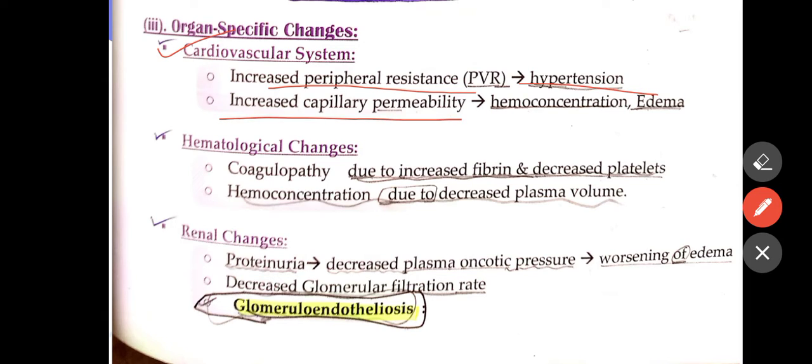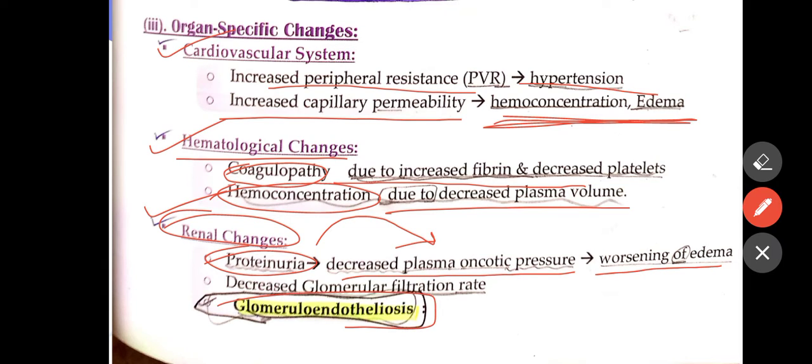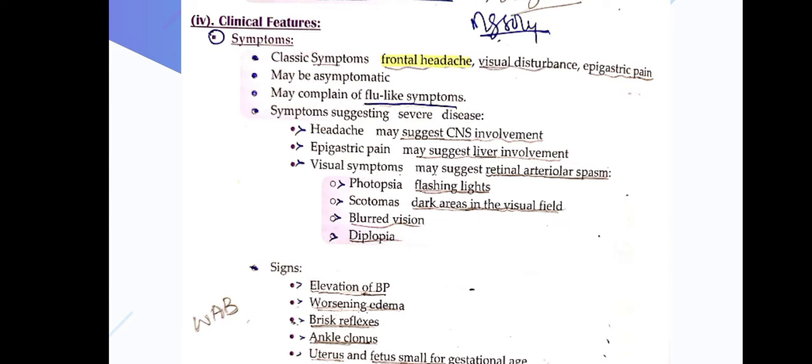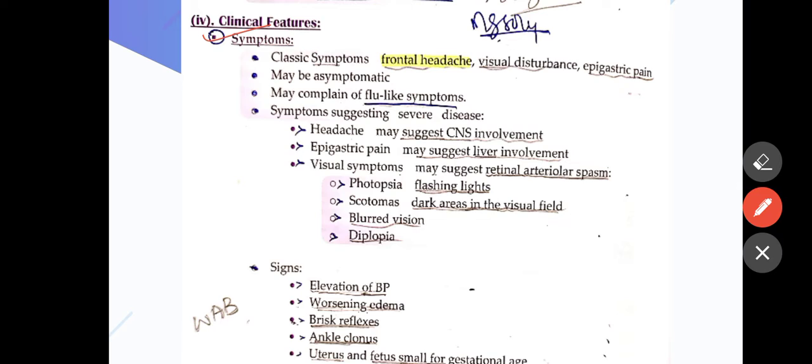hypertension, and increased capillary permeability leads to hemoconcentration and edema. Hematological changes result in coagulopathy, because of increased fibrin and decreased platelets, and hemoconcentration due to decreased plasma volume. Renal changes are also observed, like proteinuria, which is excretion of protein in the urine, and decreased plasma oncotic pressure, and worsening edema occurs in the patient. Glomeruloendotheliosis is also observed in these patients. So in this way preeclampsia is present.